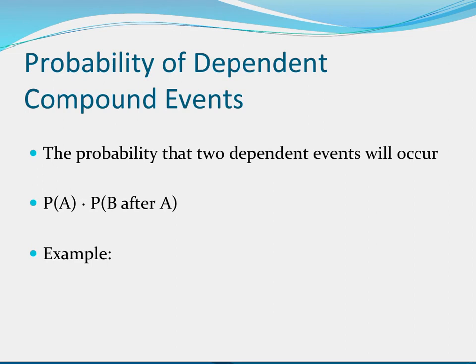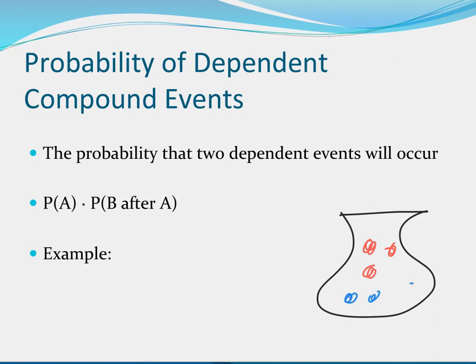The probability of two dependent events occurring. So again, a similar example: let's say we have a bag of marbles here, and we have 1, 2, 3 red, and 1, 2, 3 blue, and we decide the probability of A. A is, in this case, getting a blue, and let's say we do the probability of getting another blue.